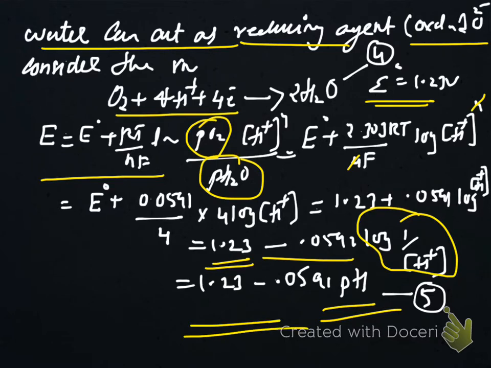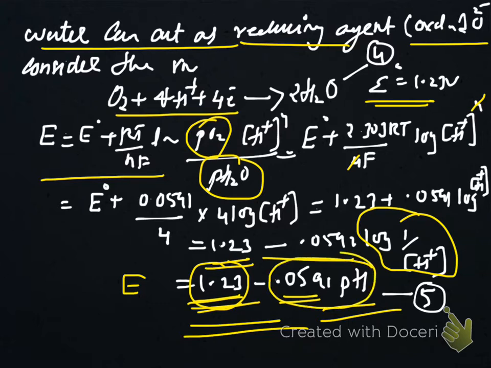So for every 1 unit increase in pH, the E value decreases by 0.0591 from 1.23. Here it was from 0, here it is from 1.23. Since E0 is 1.23, at pH equal to 0 this term becomes 0 and E becomes 1.23. This is another fundamental equation, which we have numbered 5. One equation we numbered 3 in the previous slide. That is also important. That was for hydrogen, this is for oxygen.